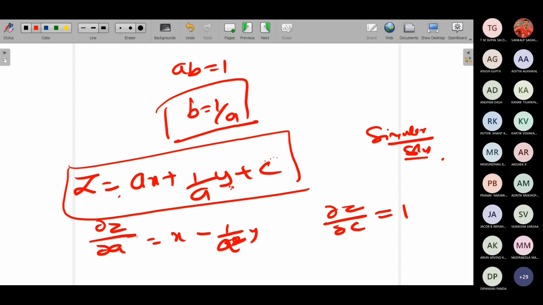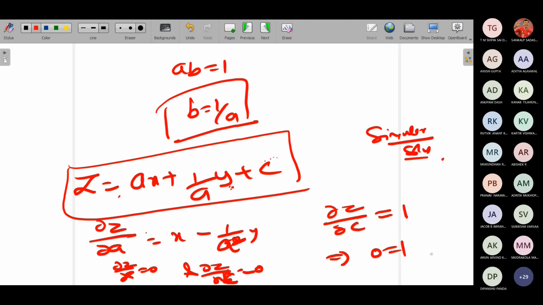You remember when I said for the singular solution, you have to equate dou z by dou a equal to 0 and dou z by dou b equal to 0. So here it is dou z by dou c equal to 0. According to this problem, I have taken arbitrary constants as a and c. So this implies 0 equals 1. Is it possible? No. That's why for type 1 there is no singular solution. You can just make a note of it.